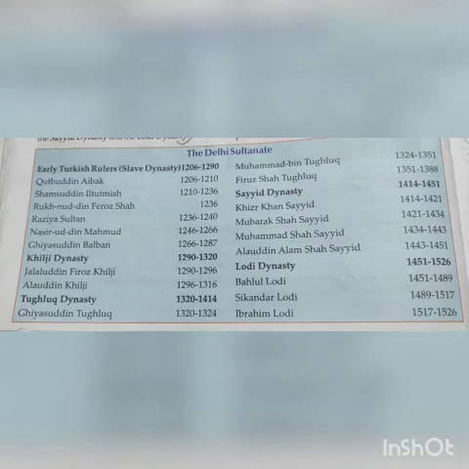Five dynasties ruled during this later medieval period. Those are the Slave Dynasty, the Khilji Dynasty, the Tughlaq Dynasty, the Sayyid Dynasty, and the Lodi Dynasty. Okay, totally there are 5 dynasties. This period is known as the medieval period of Indian history, children.